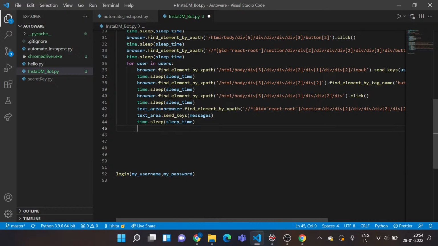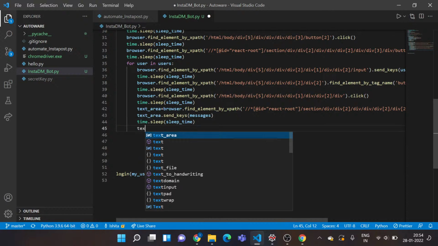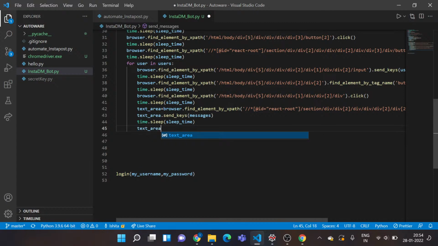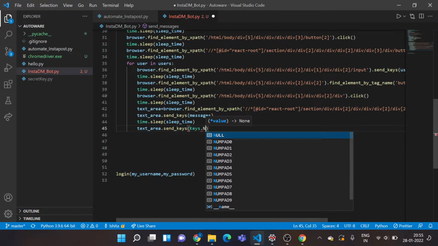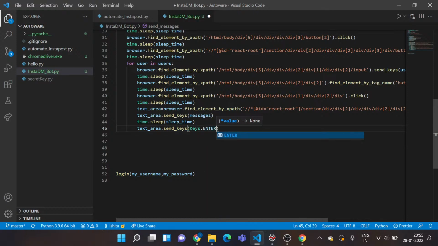I would do that. So I'd say text underscore area dot send keys dot enter. That's what I want. I'll say enter. So this would do the job for me.